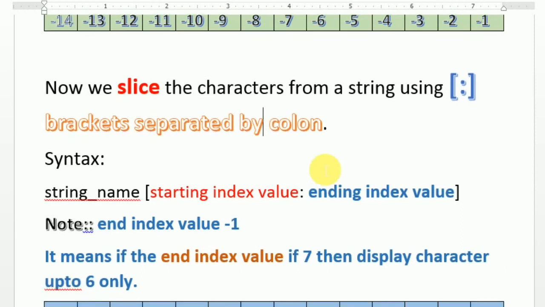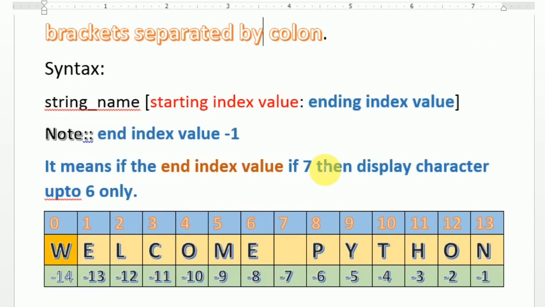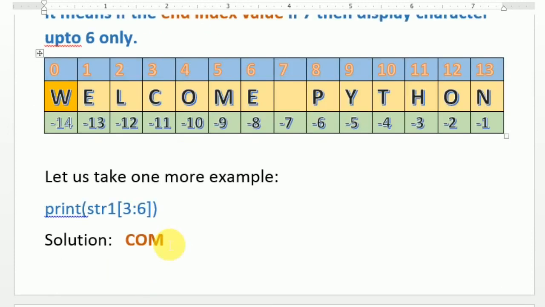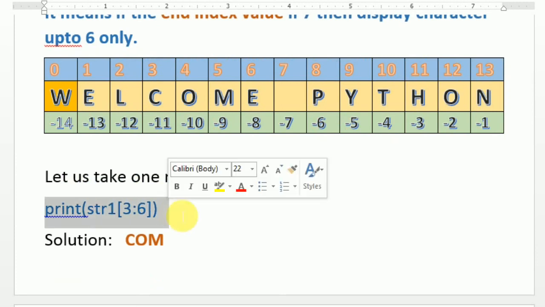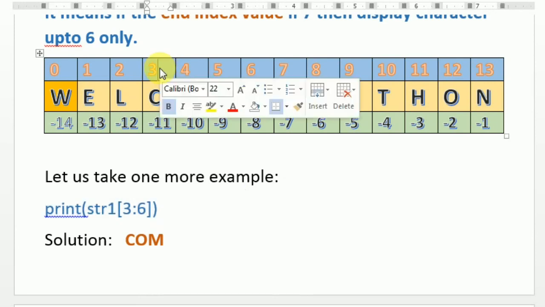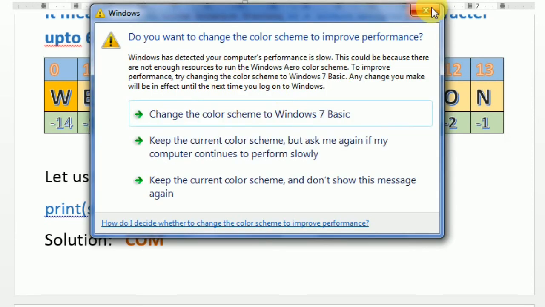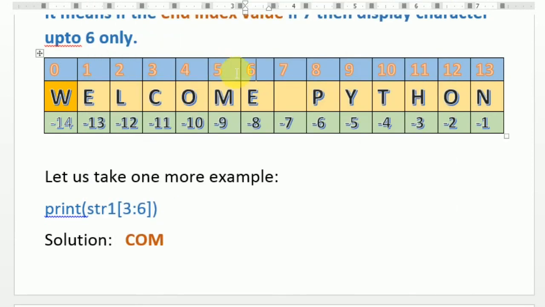So again I am taking the same example, "welcome Python". So let us go through one example. What I have written: print str1 of 3:6, positive value 3, here it is 3 and 6. You know that minus 1 is going to be applied, so it will display COM. So COM is the answer.